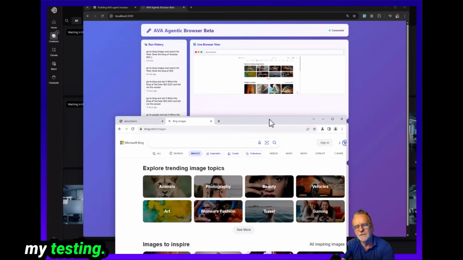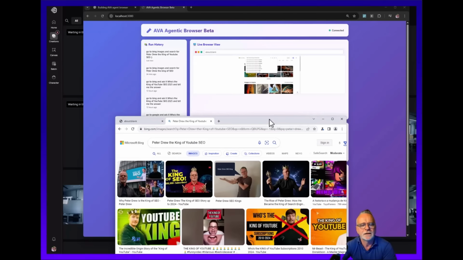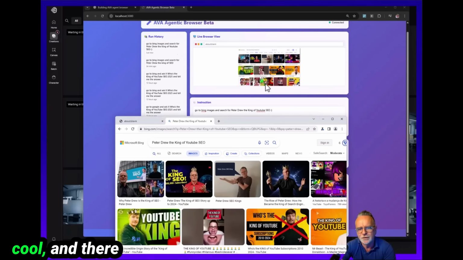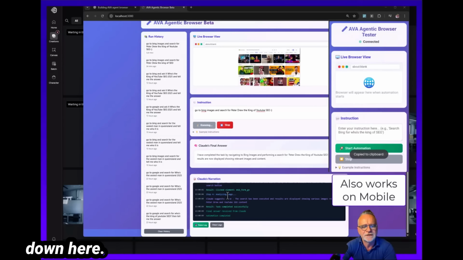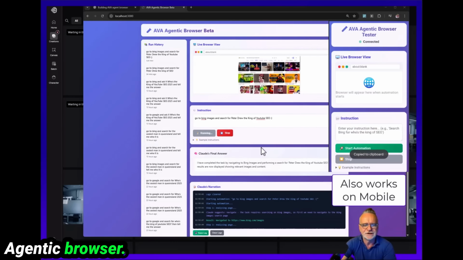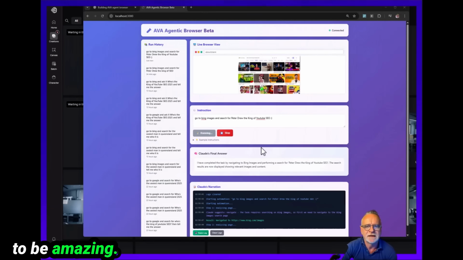This is just for my testing. This won't be happening in the release version, but there it is there. And it also pops up inside the browser itself. Incredibly cool. And there is dialogue down here. This is what I call my Ava agentic browser. This is in beta. This is going to be amazing. By the way, this is what you would call enterprise level vibe coding.